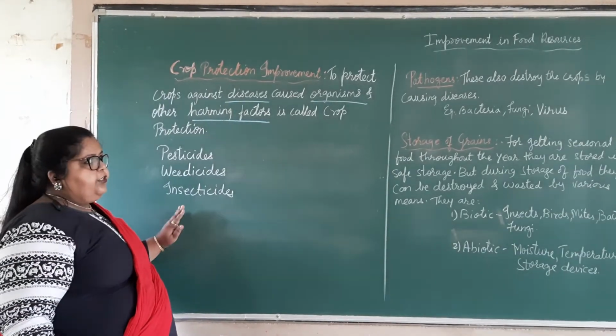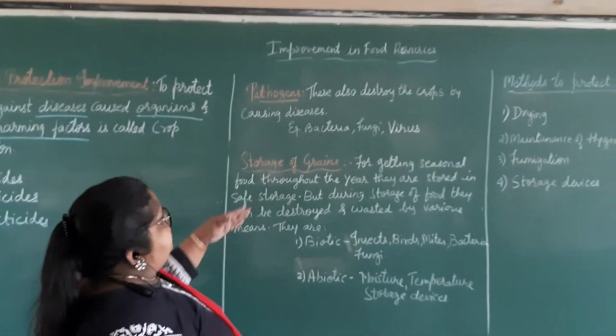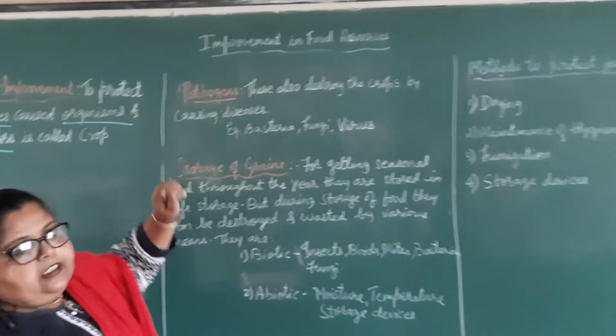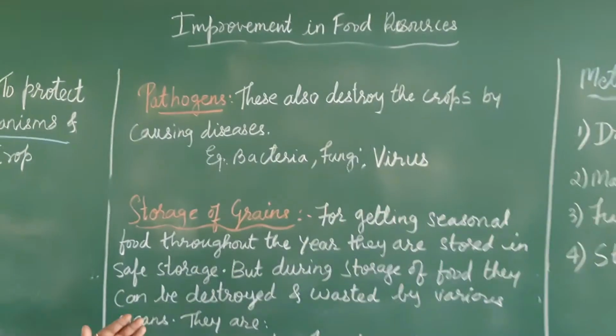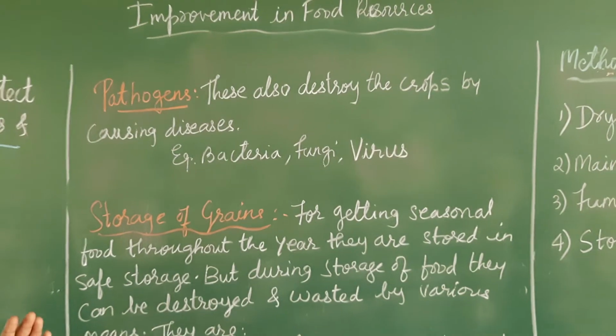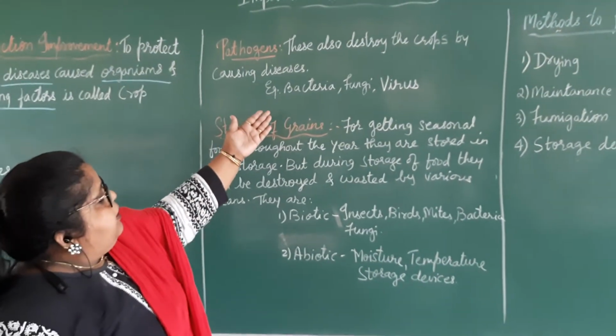All of you understood, children? Now we will move to the pathogens. Pathogens destroy the crops by causing diseases. Now what are pathogens? Pathogens are the microbes which cause diseases in plants.